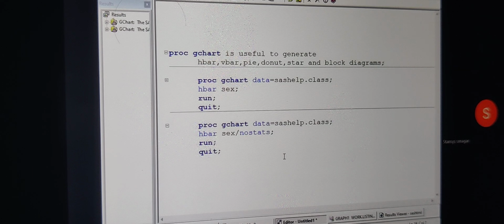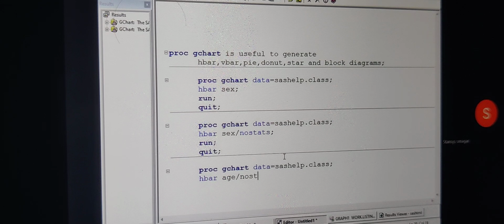Now, I want to have this graph for each variable. Tell me what we do now. I'm going to specify proc gchart. Data is equal to the data set, which is sashelp.class. And then I'm writing h bar. This time, in particular, I want to have each variable. I do not want to have the stats. You can write nostats, semicolon, run, and then I'm going to write the quit statement.